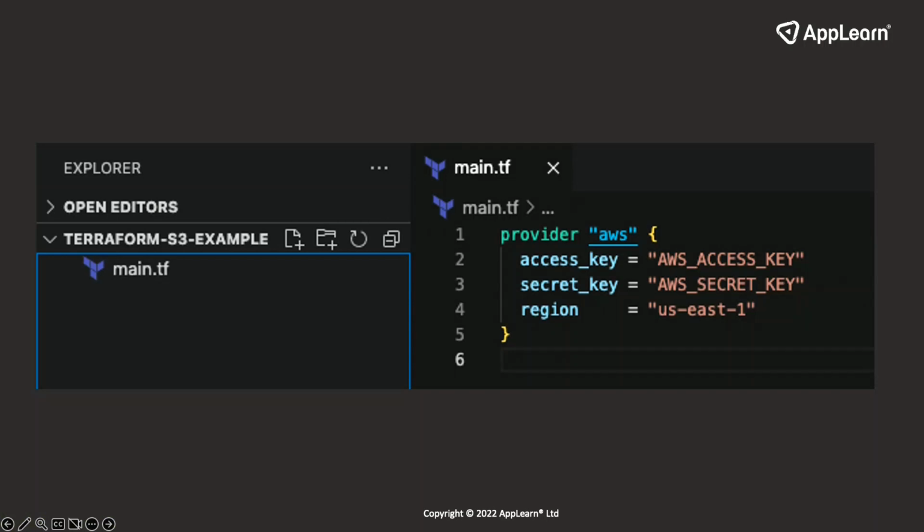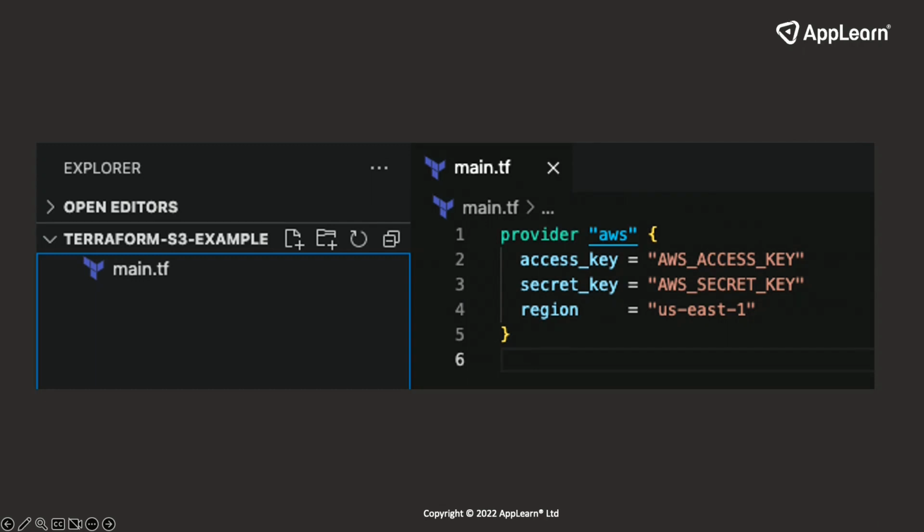So first, I have some Terraform code. Very simple. All I'm doing here is I'm telling Terraform that I want to start using AWS. So I've given it a block with a provider saying, hey, my provider is AWS. I've given it some login details, otherwise known as the access key and the secret key, and the region that I want to deploy my work into.